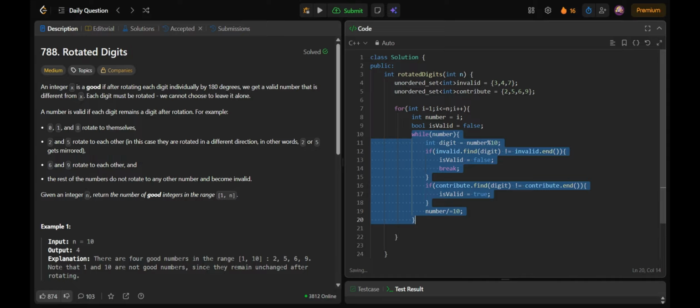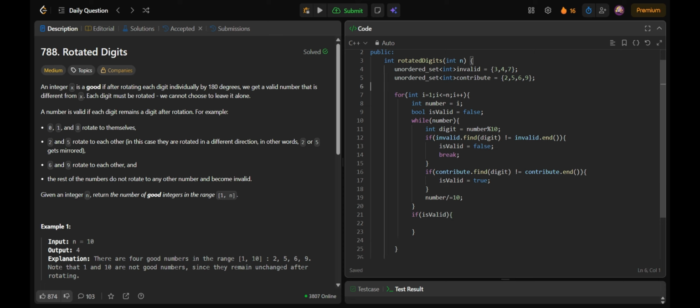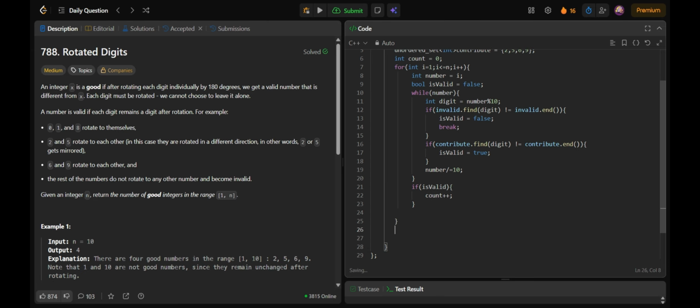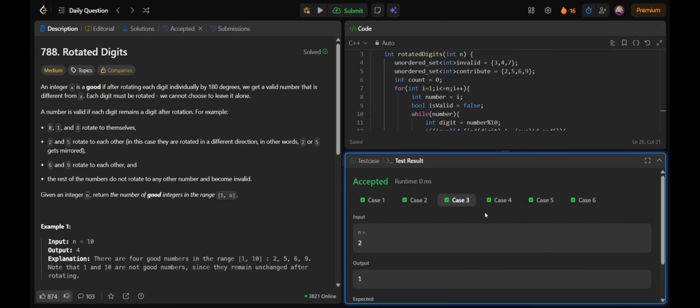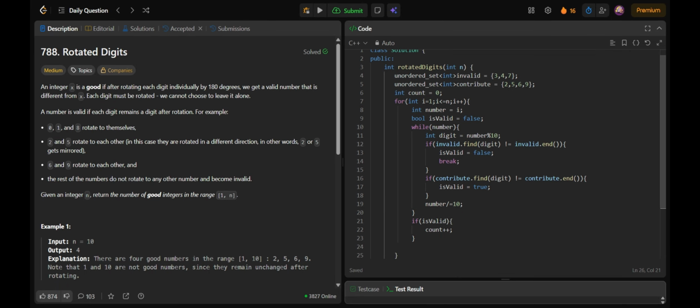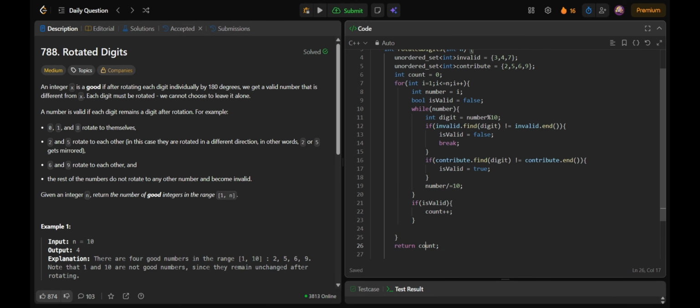After we are done iterating all the digits within the number, we'll check whether it was valid. If it was valid, then we'll simply increment our answer. So our answer is int count equal to 0, count plus plus, and we'll return count. So let's just check. I've added some test cases of my own here, and all of them are getting passed.